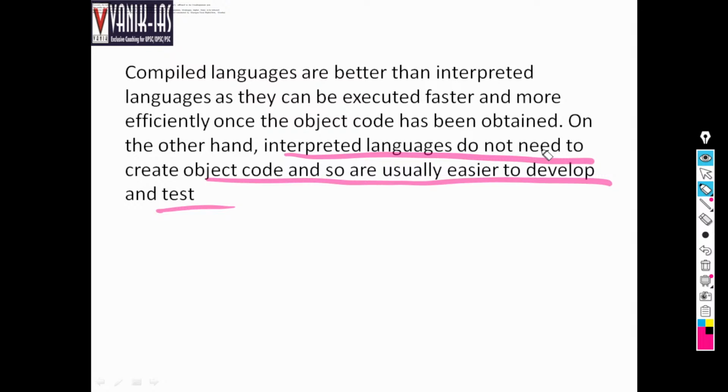Okay, so for today, we have discussed the operating system and the different types of languages, and we have also discussed what is compiler and what is interpreter.